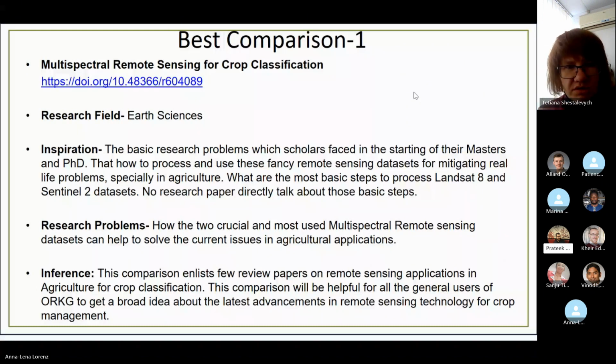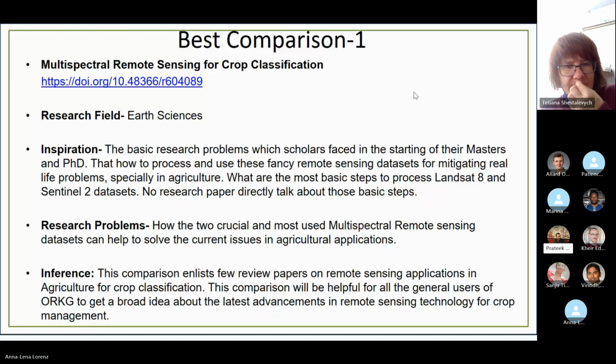So in the last 6 months, I focused on the Landsat 8 and Sentinel-2 datasets. These are the most commonly used datasets in the remote sensing field for agriculture. I compiled all the pre-processing and techniques which were majorly used for these data sets to get the final products in agriculture and vegetation. For example, a crop map in a very big area. For example, how much wheat crop is disease free, and other things, like what is the land cover and land use percentage in an area, how much land is occupied by the wheat crop and how much by the bajra crop.